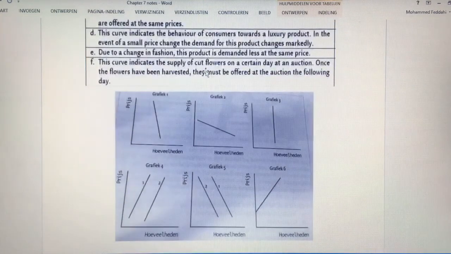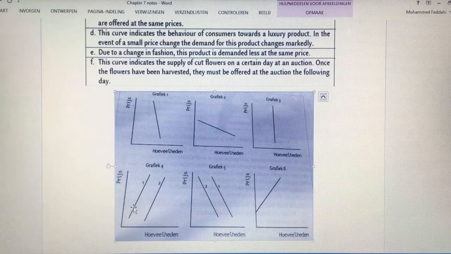So it could possibly be this one, or it could be this one. You're going to talk about graph 5 and graph 4 the moment that with each price they are going to buy more of that product or less, or they are going to offer you more of that product with each price. And in this case, they are not talking about that. So I need to use this one or this one.